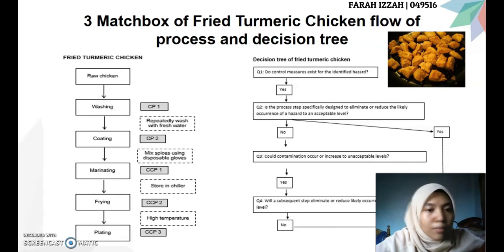Next step is the marinating process, which is CCP1, and store in the chiller. The next step is the frying process, which is CCP2. We fry at high temperature, and the last step is plating, which is CCP3. So that is the decision tree of fried turmeric chicken.